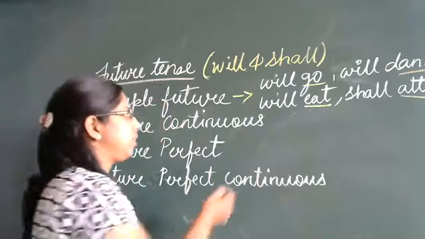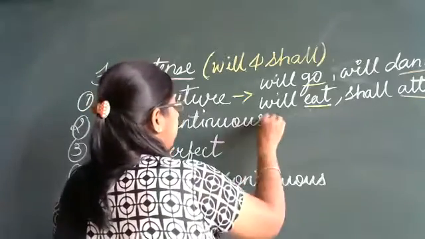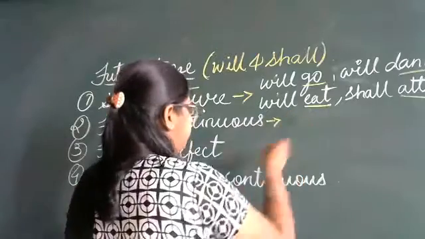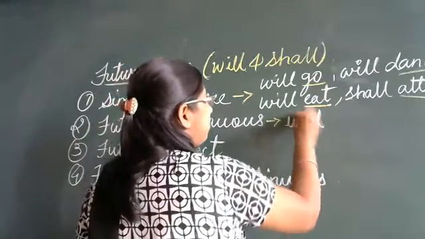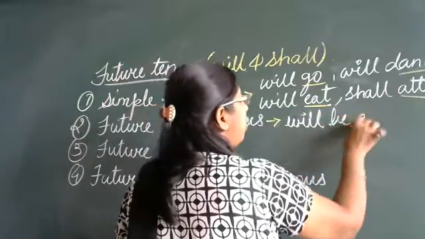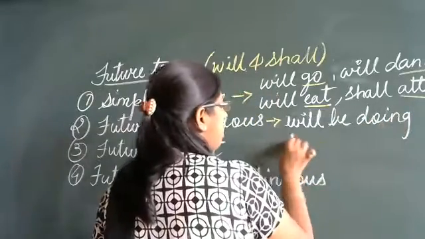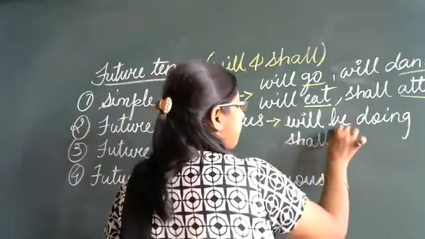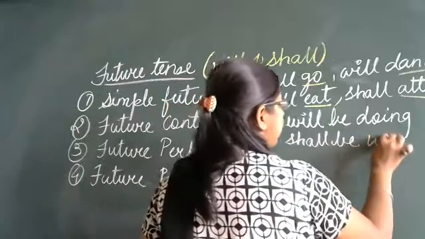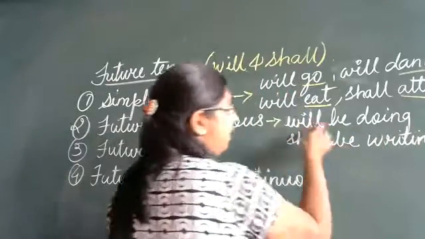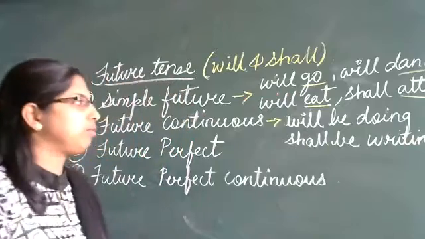For example here, will be doing, shall be writing. As you said, shall be, will be. Somebody asked me now.